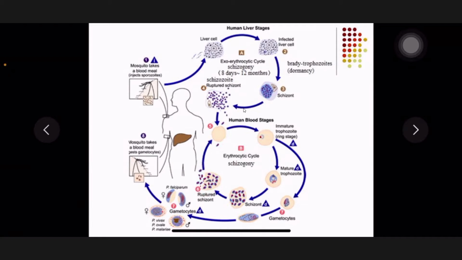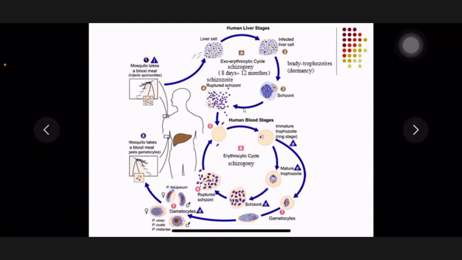It's the erythrocytic stage. But besides this erythrocytic stage, the merozoites can form the mature male and female gametocyte. So this is a gametocyte for Plasmodium falciparum. This is one for vivax.